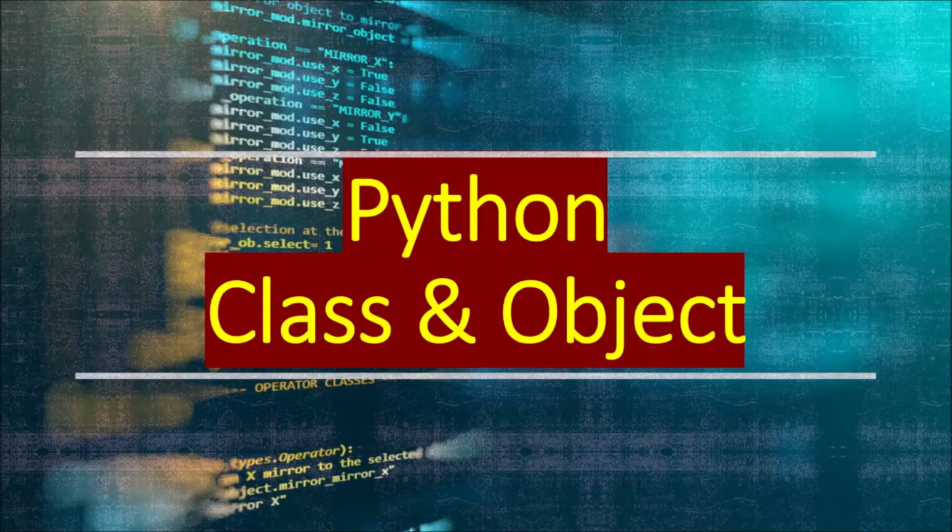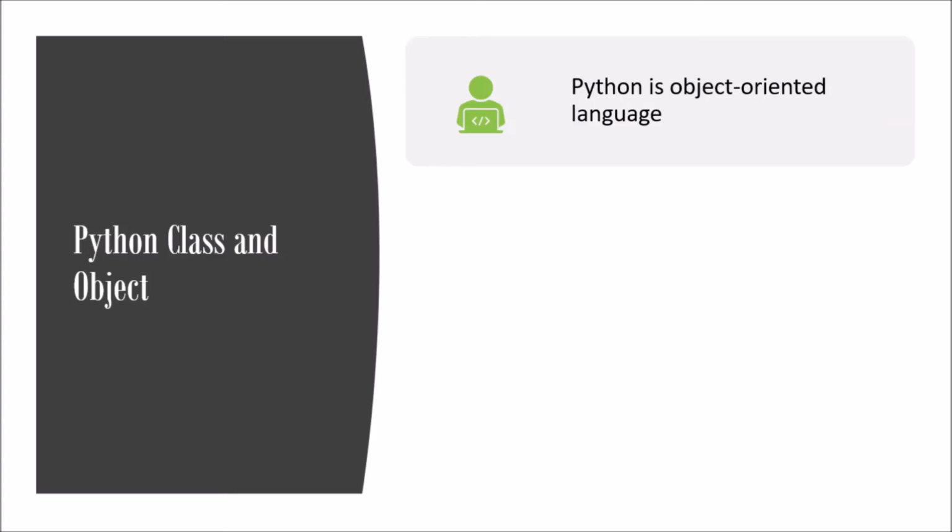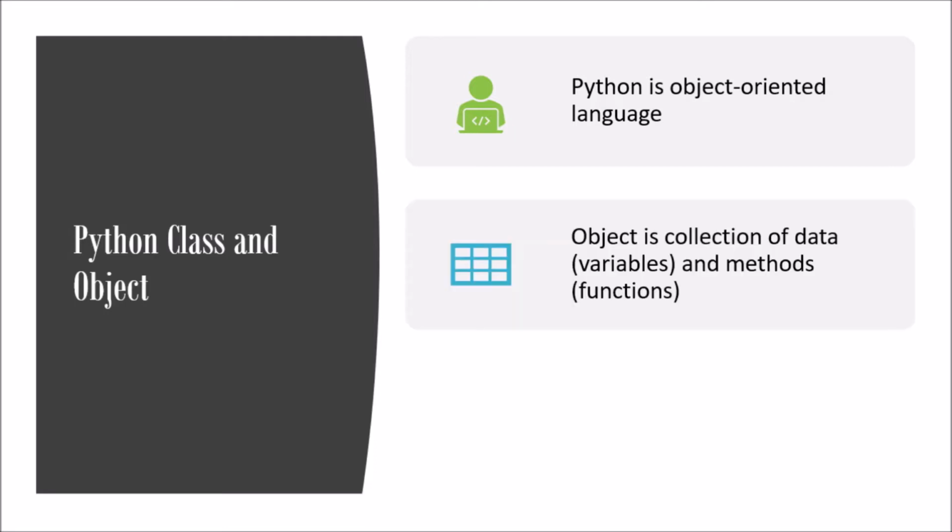In today's video, we are going to discuss what is meant by Python class and object. Now we know that Python is an object-oriented language, so it means that everything in Python is an object. So what do you mean by object? Object is nothing but a collection of data, that is variables, and methods, that is functions. So object is a collection of data and methods.